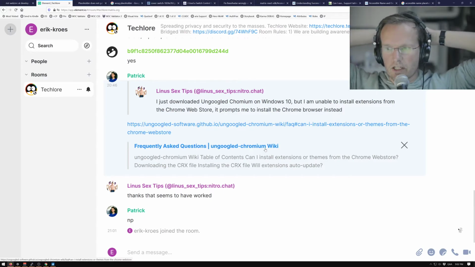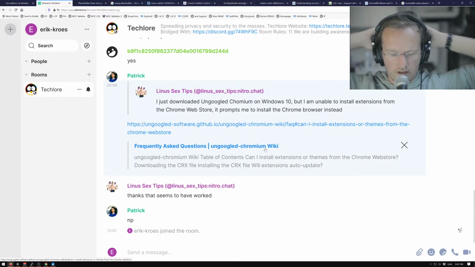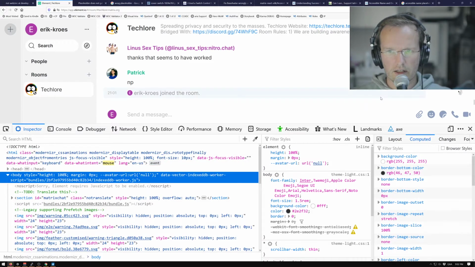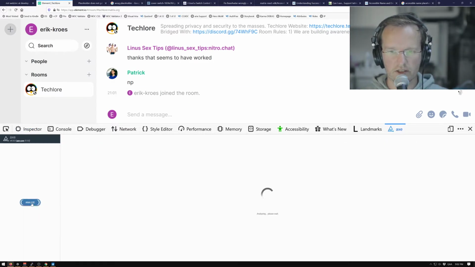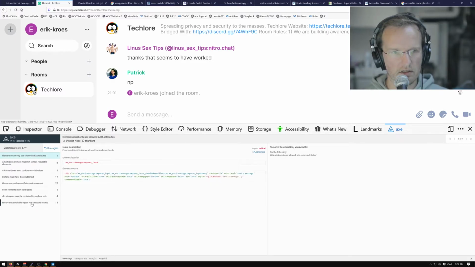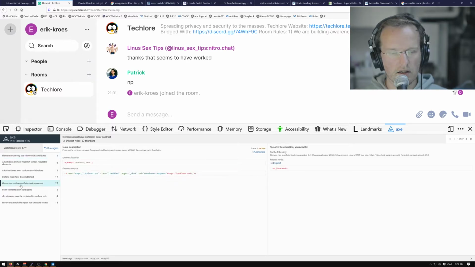So there's many things I can do, many things I can click, many things I can inspect. I'll even run Axe again because we have a lot more text. Sometimes it crashes on pages like this because a chat box, which it basically is, adds a lot of text. And now it says 67 violations. A lot of them are with color contrast, which is very understandable because some of them might be in the channel.